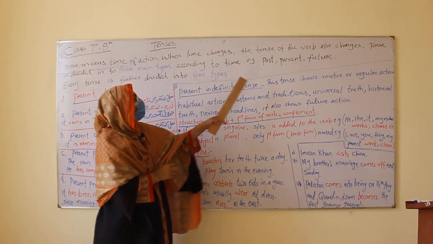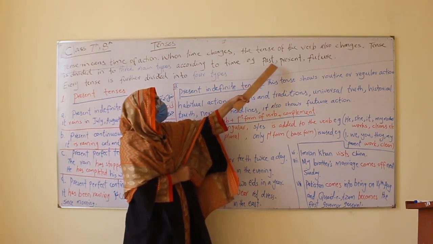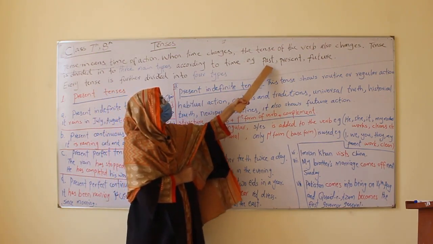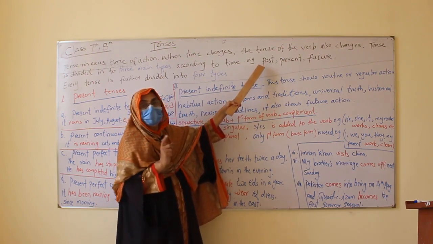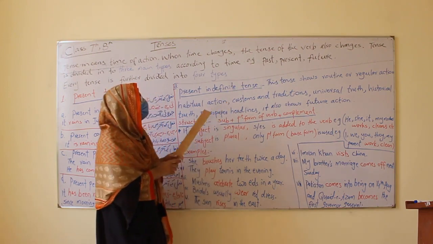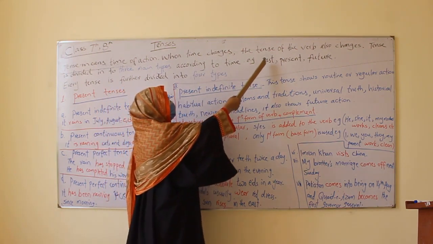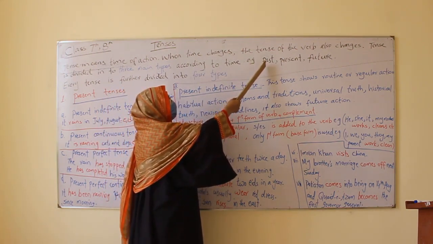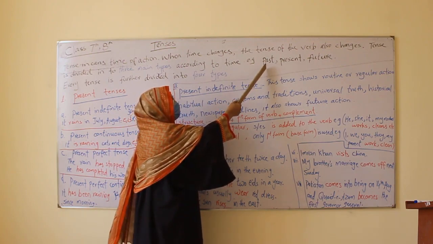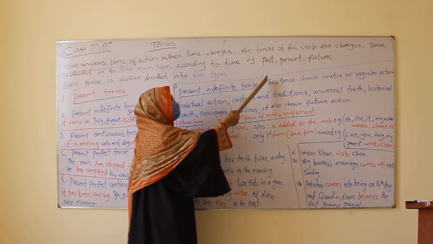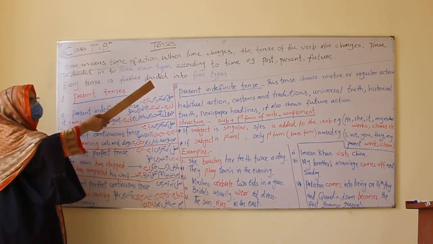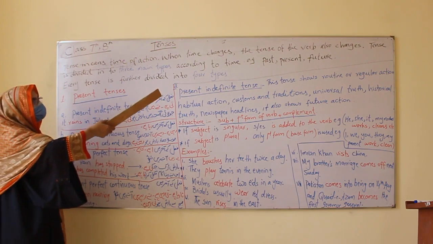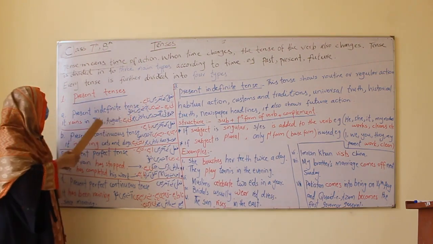And then every tense has four subtopics according to time. Time phrase plays an important role under tenses. So that is further divided into indefinite, continuous, perfect, and perfect continuous. Everyone like that: past indefinite, past continuous, past perfect, past perfect continuous.